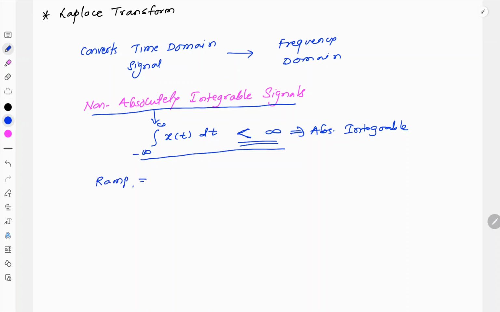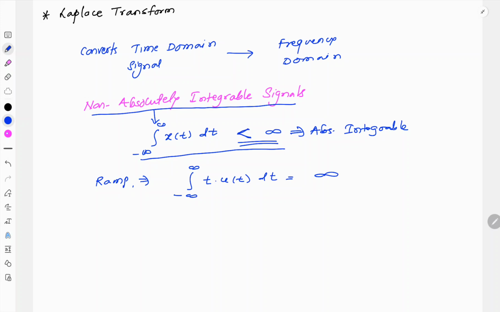If we try to integrate this ramp signal from minus infinity to plus infinity, ramp is simply t into u of t dt, and the answer becomes infinite. So for a ramp signal, we cannot convert from time to frequency using the Fourier transform. In such cases, we need to use Laplace transform.